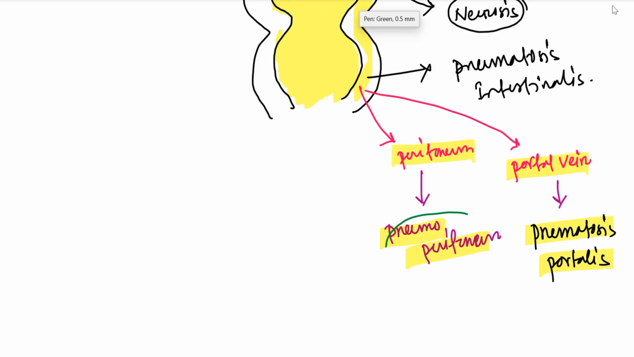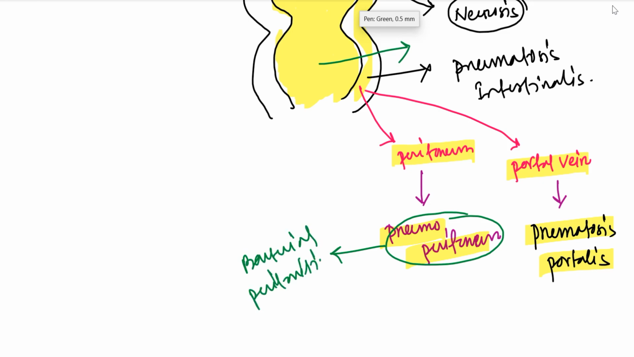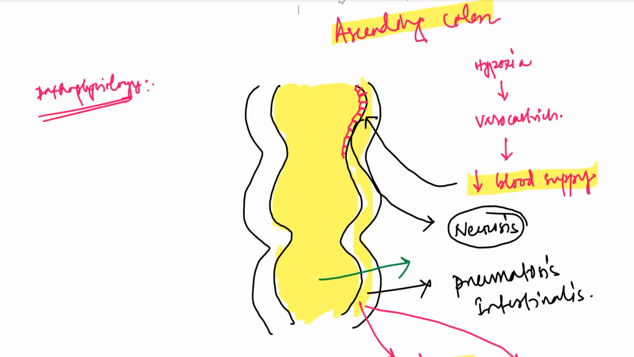When there is air in the peritoneum, bacteria from the lumen may also come into the peritoneum. Then we call it bacterial peritonitis. Another thing to tell, when there is necrosis, from these necrosed cells there is blood in the feces. This may be gross blood or occult blood.